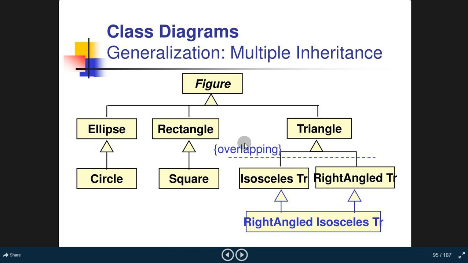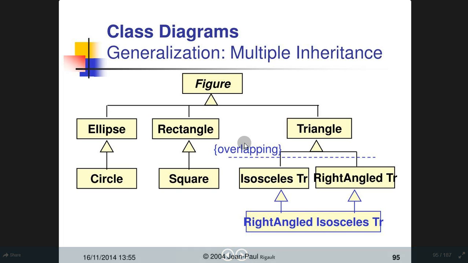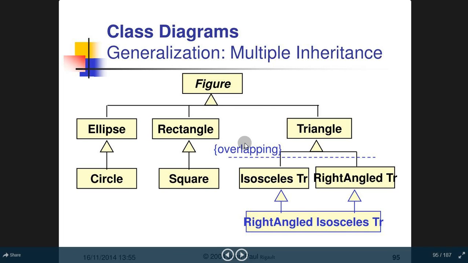Okay, basically when we are talking about ellipse, circle is a subset of an ellipse, so the circle is inherited from ellipse. Okay, the same way square is inherited from rectangle.